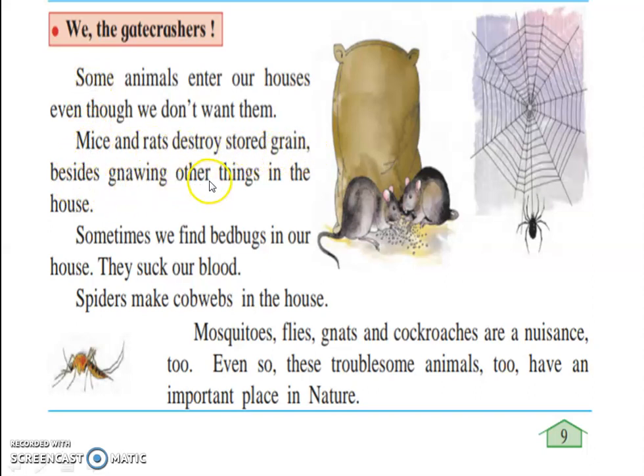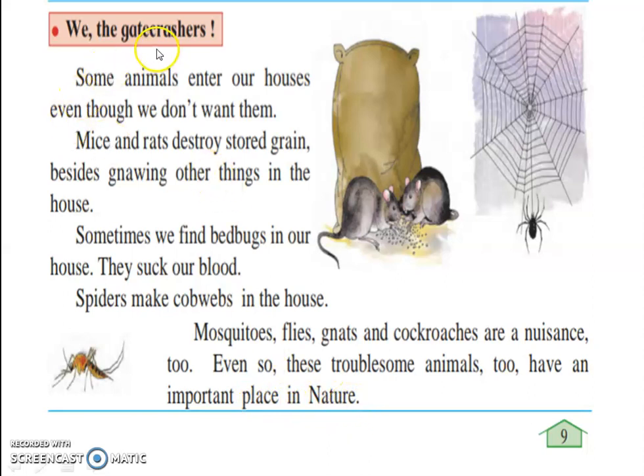Besides other things in the house, sometimes we find bed bugs in our house. They suck our blood. Spider makes cobwebs in the house. Mosquitoes, flies, gnats and cockroaches are a nuisance too. Even so, these troublesome animals too have an important place in nature.